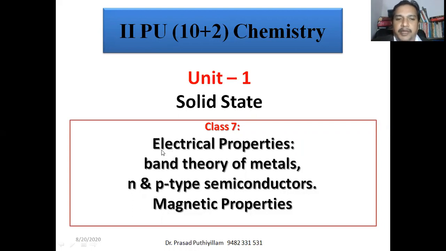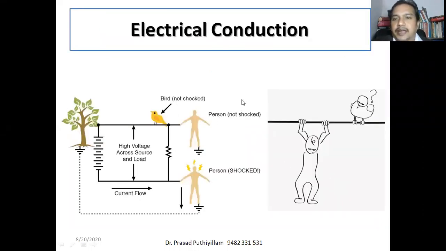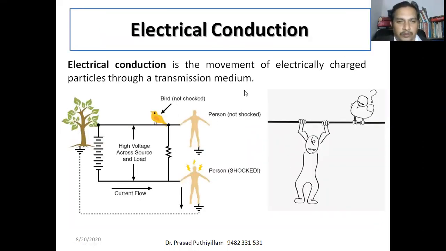Here I am explaining about electrical properties as well as magnetic properties. So, electrical conduction. You might have observed that through the transmission line, the current line, if some trees fall accidentally on or touch the transmission line, we feel a shock if we pass nearby, if moisture conditions are there.